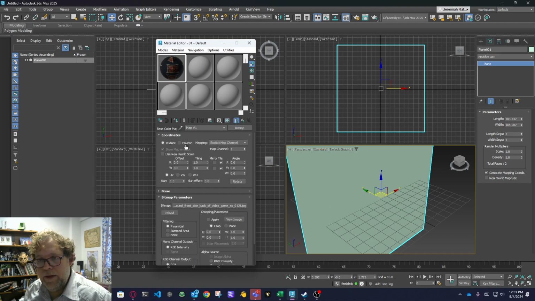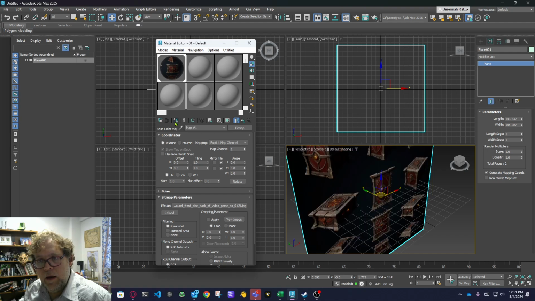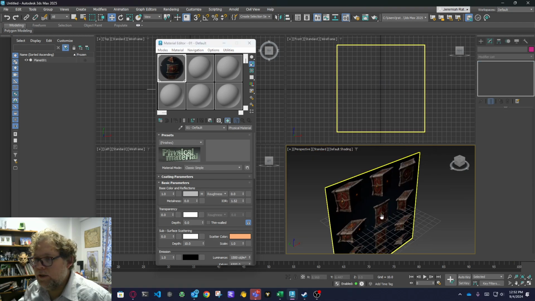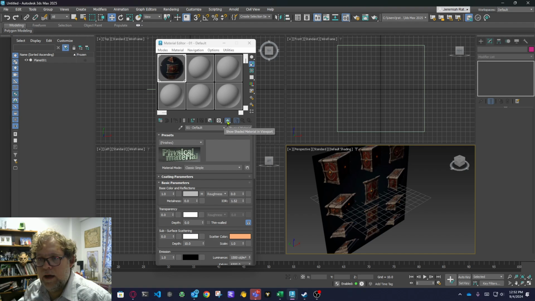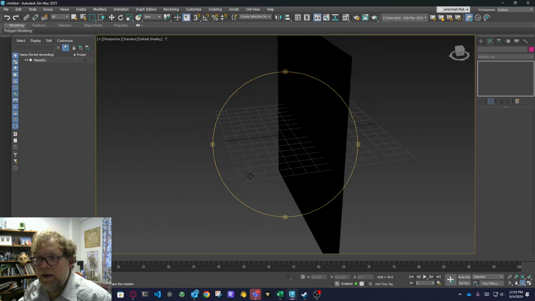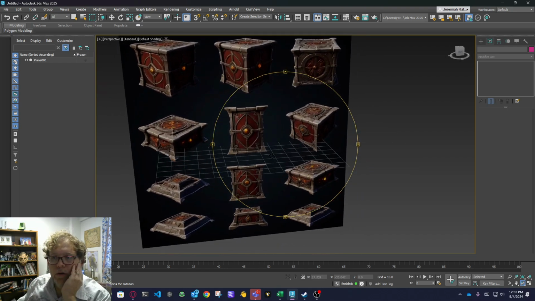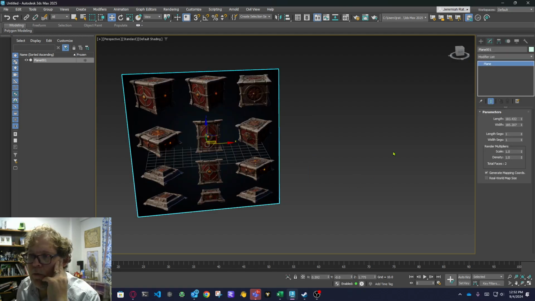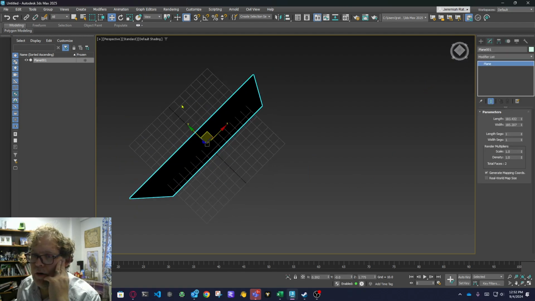Now, to apply this, I'll hit Apply to Model, and make sure Show Shaded Material in Viewport is turned on. It looks like it worked anyway, which is great, but just in case it doesn't show up, I can click this guy, Show Material in Viewport. And here you go. I've got the plane I made inside of Max with the picture on it. Now, I'm going to use this as a reference, so we're going to model basically in front of it.